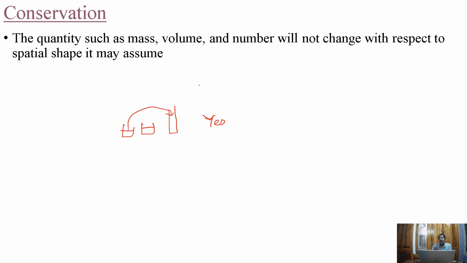That is why conservation will not be formed at this stage. Conservation will be formed in the third stage. For this conservation, decentration has to be there. Decentration is thinking in more than one dimension, focusing on more than one dimension. That is also not there. If decentration is there, conservation also will be there.